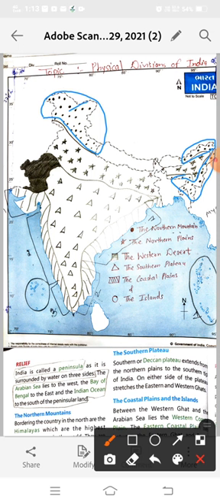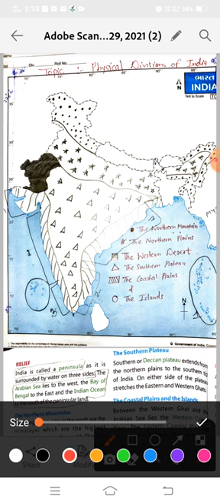In the north of India we have the Himalaya. See, we have the Himalaya here. These ranges are the Himalayan range. We have three ranges of the Himalaya. This is called Himadri, this is called the Himachal range, and this is called Shivalik.